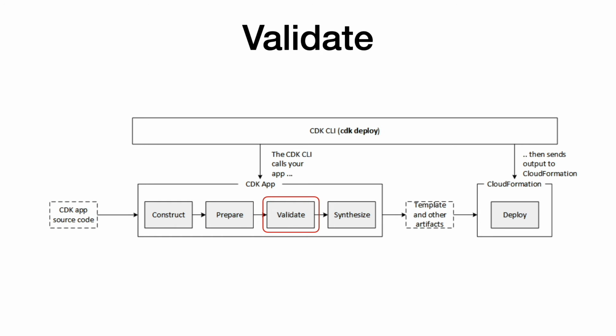In this phase, all the constructs in the construct tree are traversed and get validated. All the constructs have the capability to validate themselves by implementing the validate method. This method provides a confirmation that the construct is in a good state and can be deployed correctly. If any validation failures happen, you get notified during this phase.